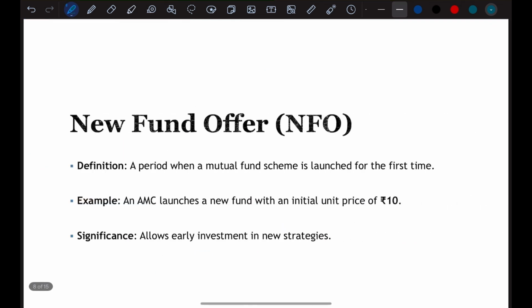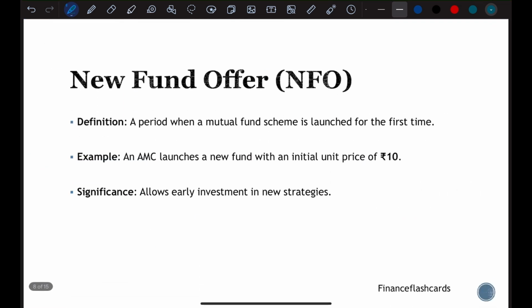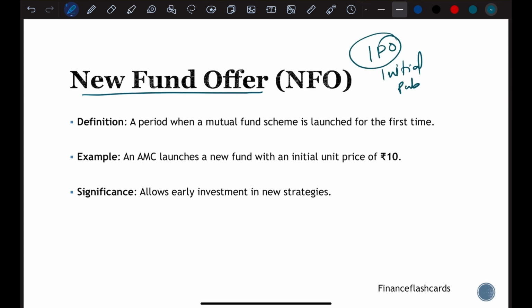Our next word is NFO. NFO stands for new fund offer. Whenever a new mutual fund comes into the market, it is called an NFO. It is very similar to an IPO, which is initial public offering. So its definition is a period when a mutual fund scheme is launched for the very first time.